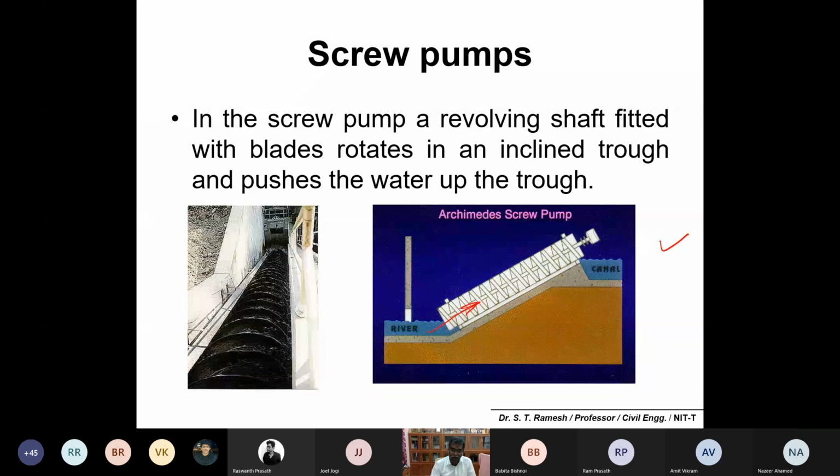You have a revolving shaft which is fitted with blades, and the blades rotate in an inclined trough and push the water from bottom to top. That is important. This may not be used very extensively for water, but in the case of wastewater, if you want to pump sludge, they may use these sort of screw pumps. Please remember these concepts.